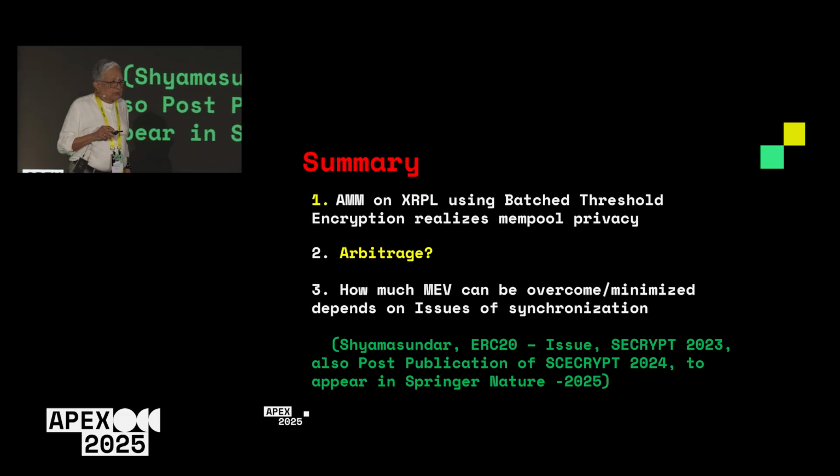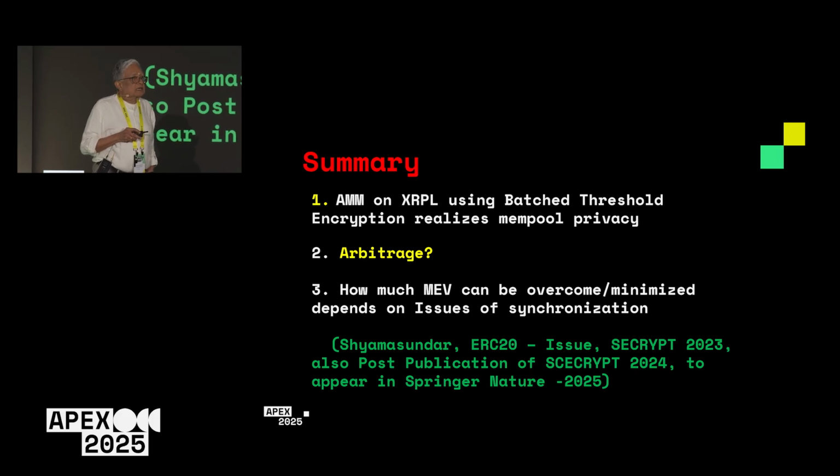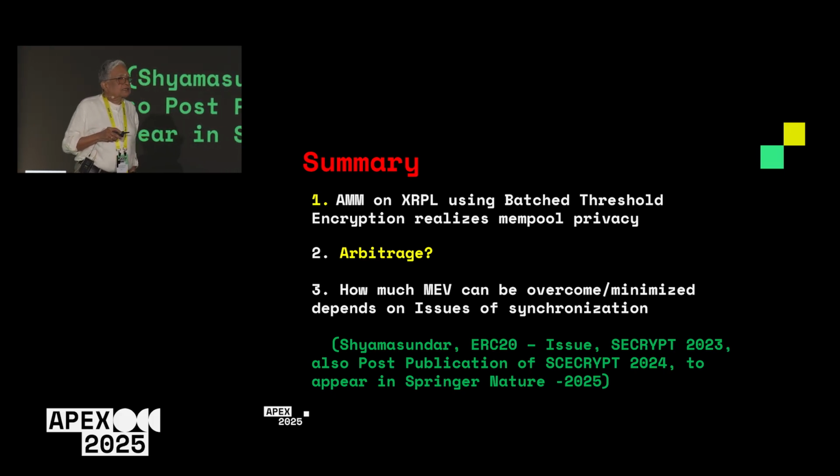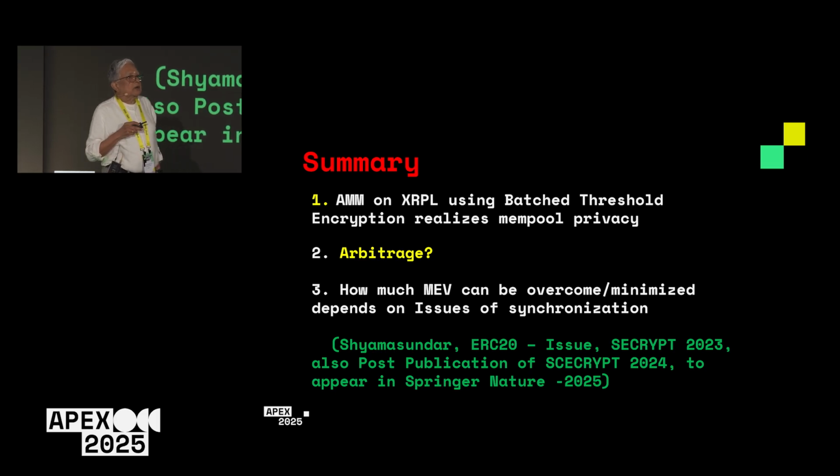To summarize, I'm not going to detail because of the time. AMM on XRPL using batched threshold encryption realizes mempool privacy. And now the question is whether arbitrage, under regulations, is good in some cases and bad in others, and that is something one has to examine. The fundamental question is how much MEV can be overcome or minimized. It depends upon issues of synchronization, some of which I have touched upon, like the ERC-20 problem in Ethereum because of the high level of synchronization it uses.